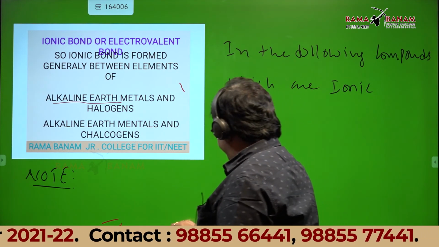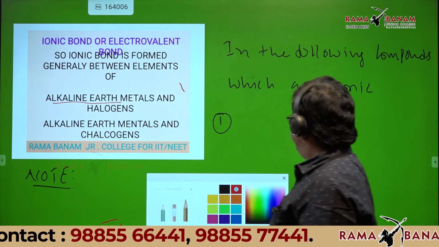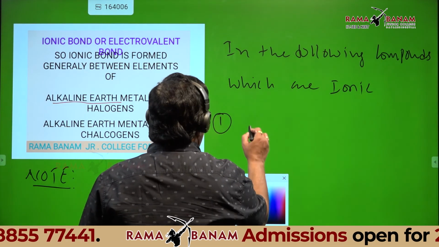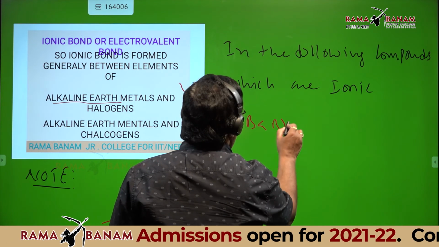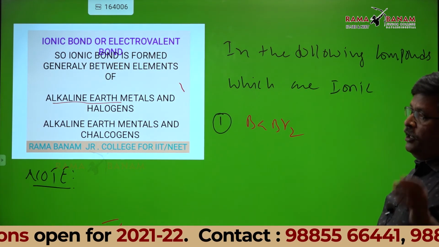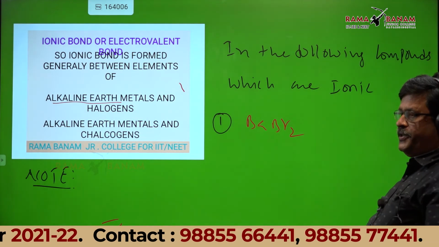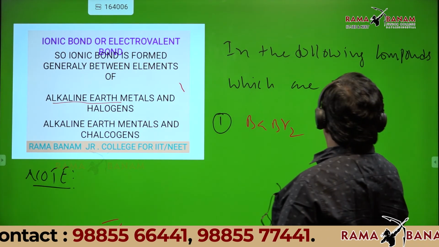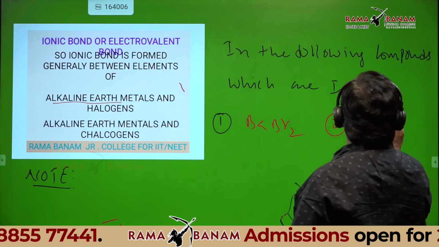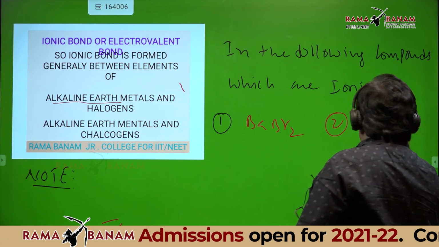First one, barium bromide. This also can have more than one option, students. Second one, cesium fluoride.